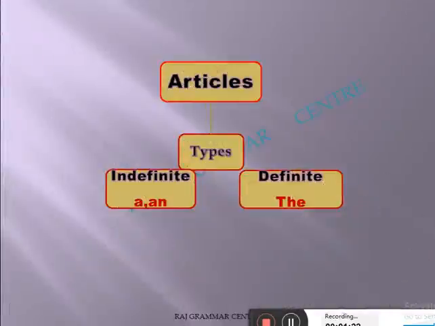What are the rules regarding that? Now see on the screen. But before that, let me recapitulate the articles, that is the indefinite articles and definite articles. Articles are of two types. A and an are called indefinite because here we are not pointing out any particular thing. Definite article is where we point out the particular thing, that is the.